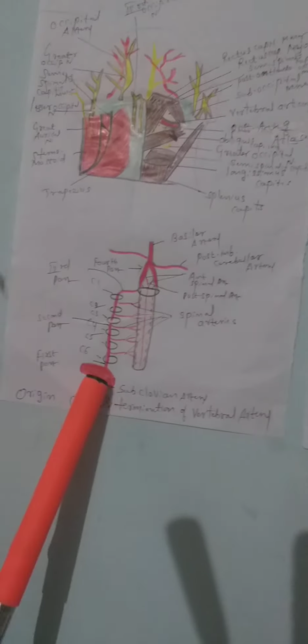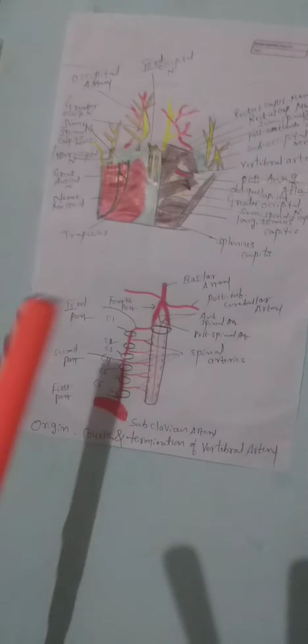Here is the subclavian artery. Here we are getting the third part in the suboccipital triangle. See here, the occipital artery. The occipital artery gives three branches: meningeal branch, mastoid branch, and muscular branch.